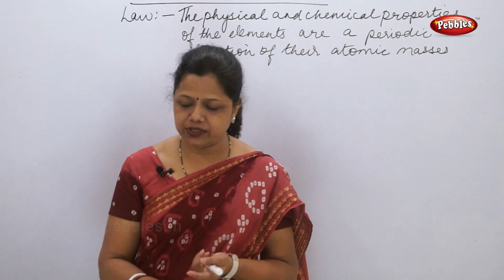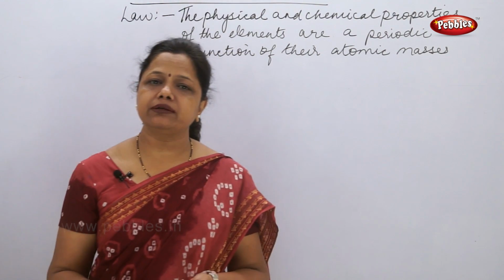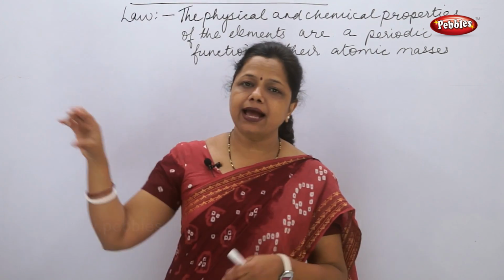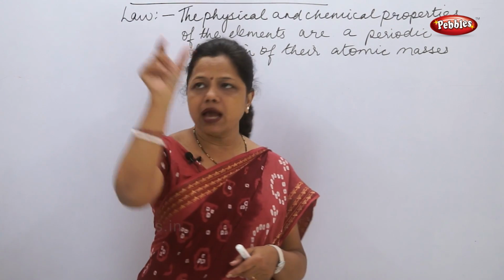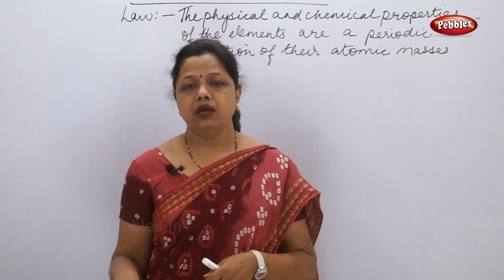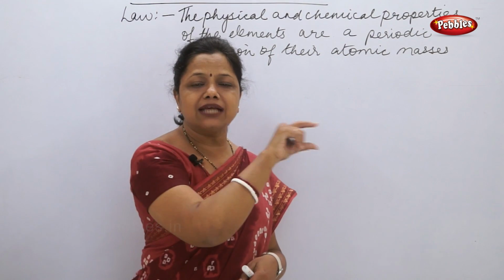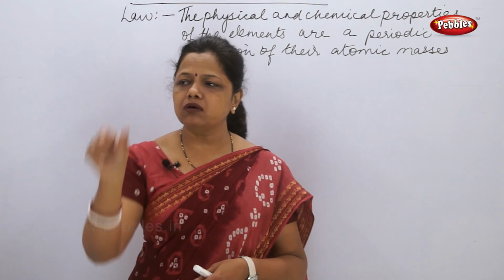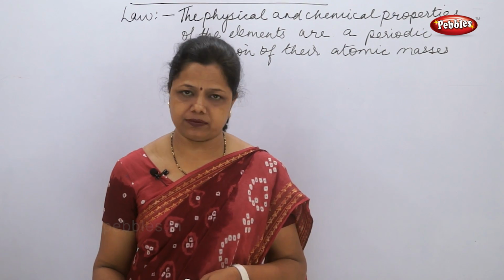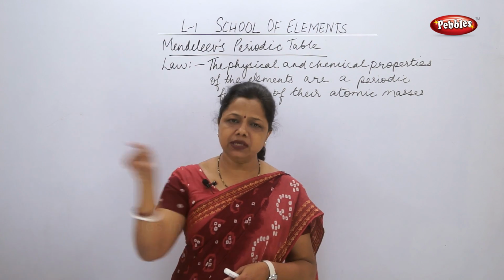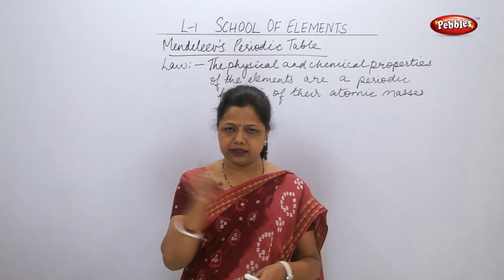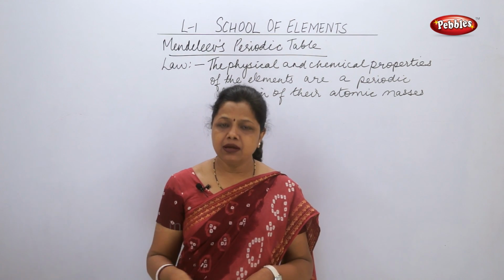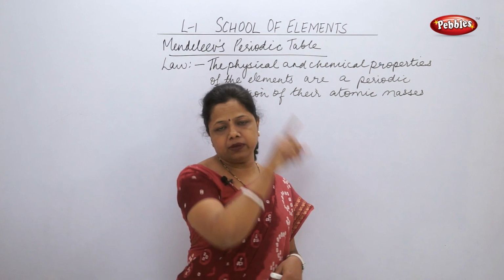So the first feature of Mendeleev's periodic table is that it has horizontal rows and vertical columns. He called the horizontal rows periods and the vertical columns groups. He made 7 periods, 1, 2, 3, like this up to 7, and 8 groups.